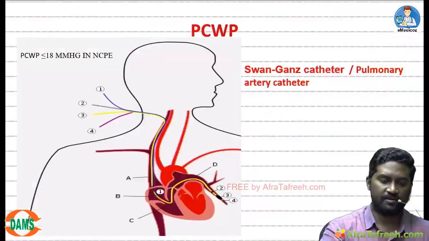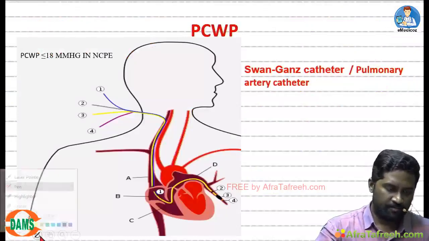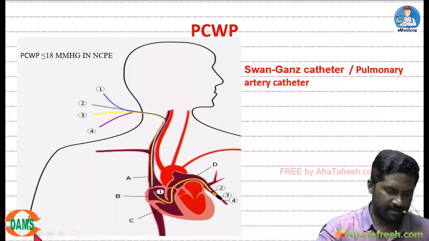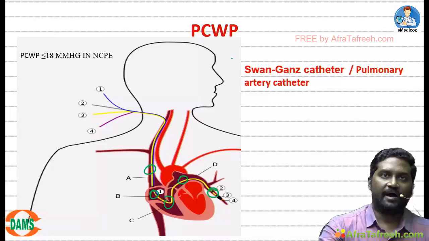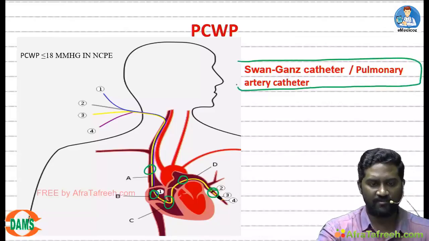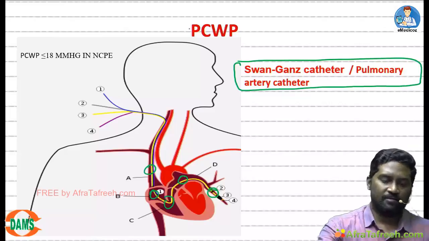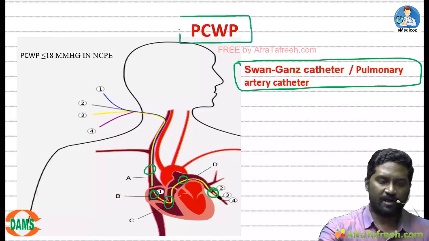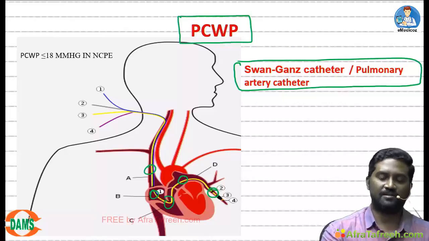Now what does this diagram show you? Into the pulmonary circulation, from the right heart, jugular, right atrium, right ventricle into the pulmonary artery into a small branch, I have put a specialized catheter. The name of the catheter is Swan-Ganz catheter, also called pulmonary artery catheter. What is this method called? Pulmonary capillary wedge pressure. What will it indirectly measure? Left atrial pressure.